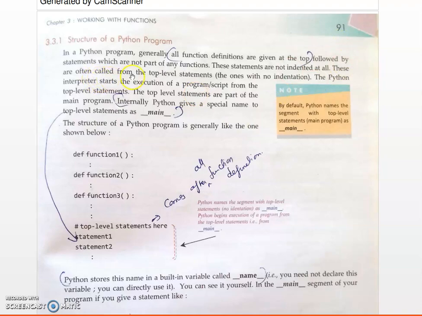These non-indented statements are often called top level statements. The Python top level statements are part of the main program, while the indented statements belong to their function. All top level statements are stored under the attribute __main__. Python names all top level statements, that is the non-indented statements, under the variable __main__.